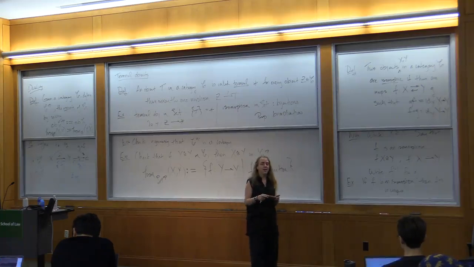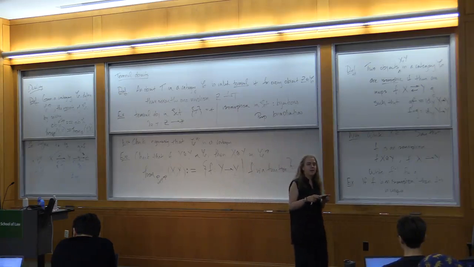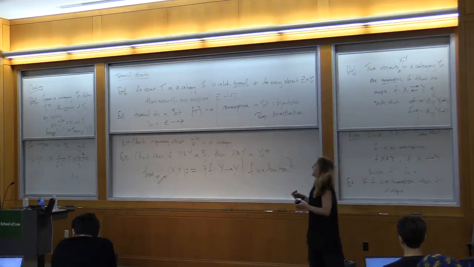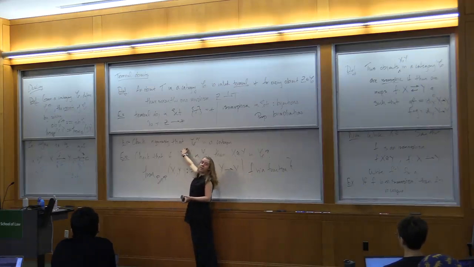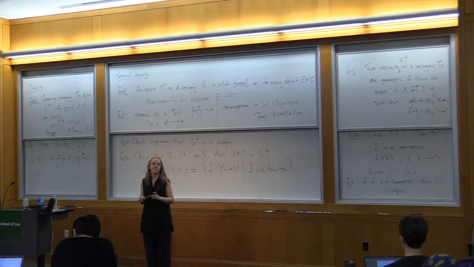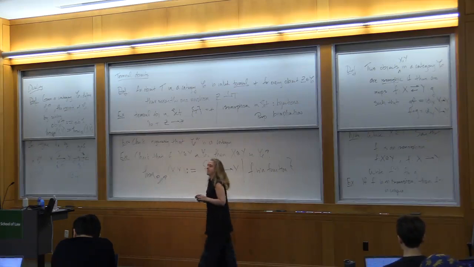Is it right that not all categories have opposites? No, every category has an opposite. I just do this. So for this exercise, you should check, just with the hypothesis that C is a category, that C op is a category. Just assuming that C is a category, C op is always a category.